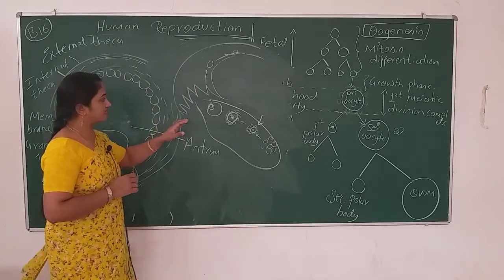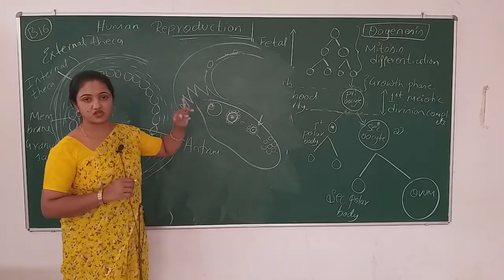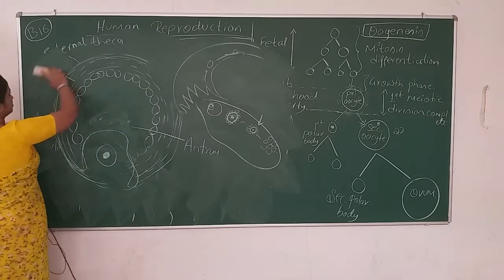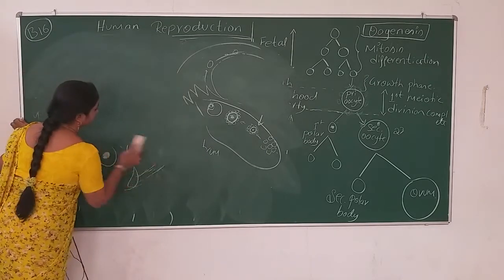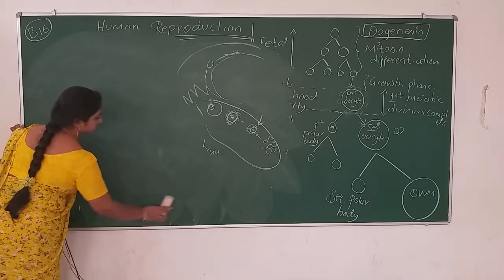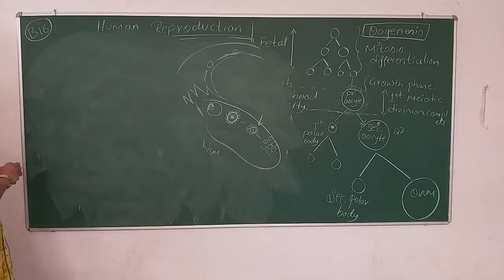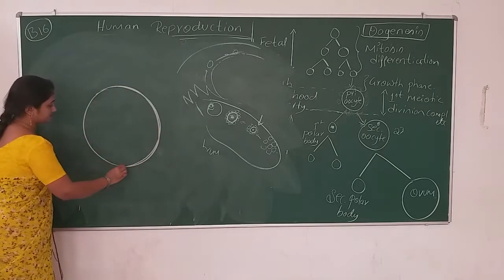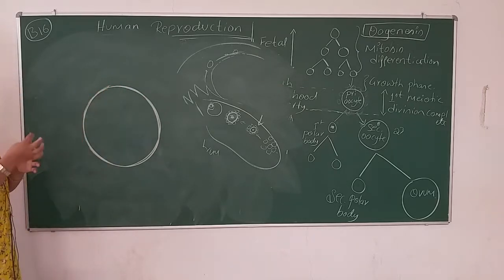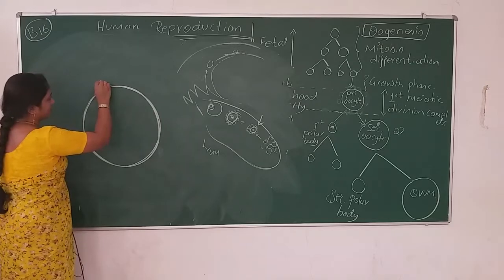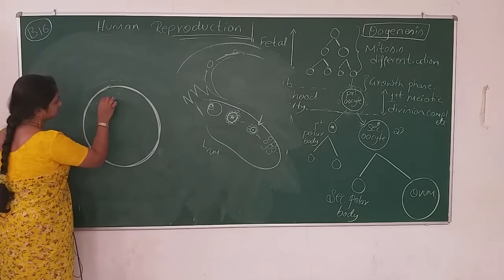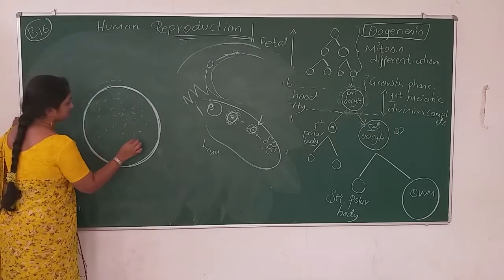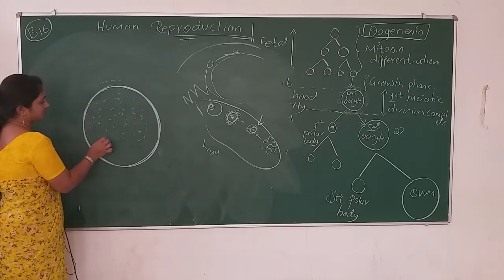Alright. We haven't seen the actual structure of the secondary oocyte yet, so I'll draw the structure of what is coming from the Graafian follicle. This is the plasma membrane of that unit, and the ooplasm or cytoplasm of the egg.